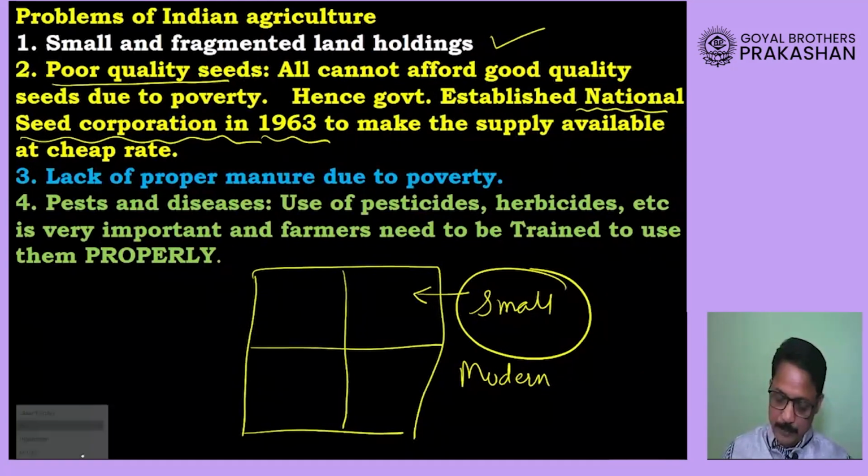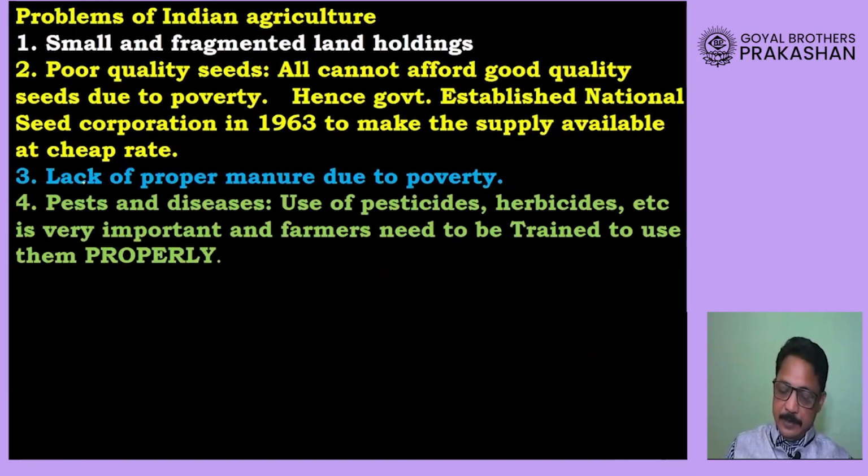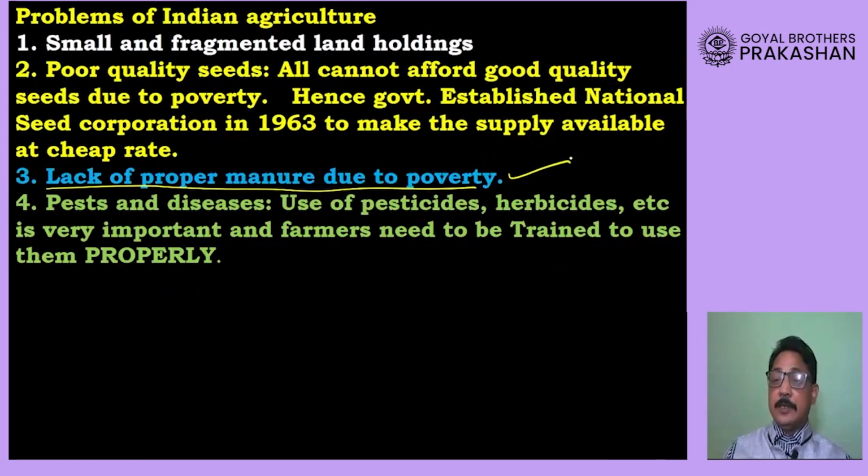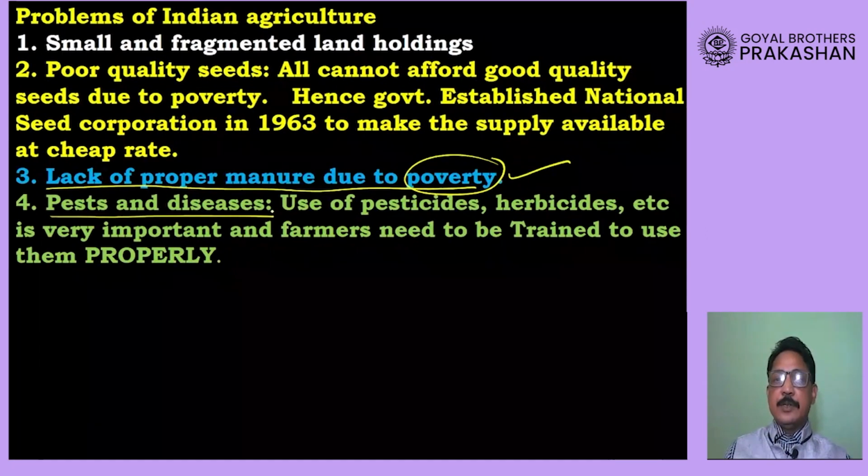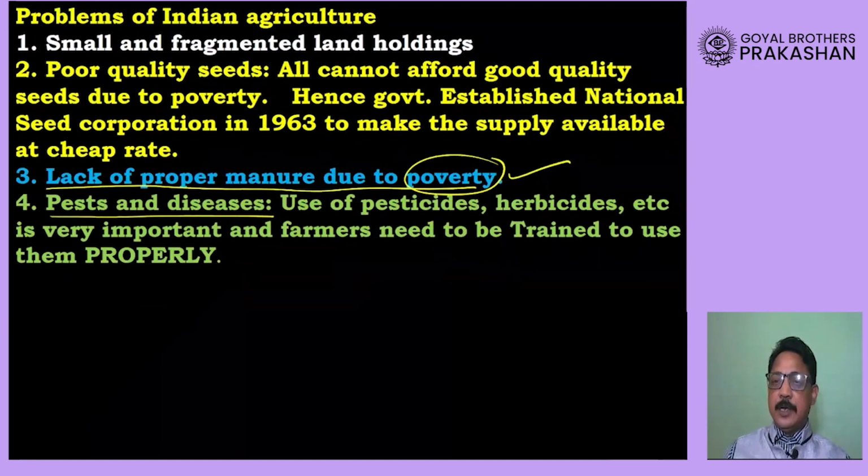Then because most of the farmers are poor, they do not use very good fertilizer or other agricultural techniques because of poverty. Then another problem with our agriculture is pests and diseases. Now dear students, as I already told you, our Indian farmers are basically poor.